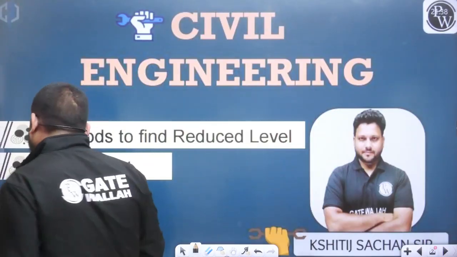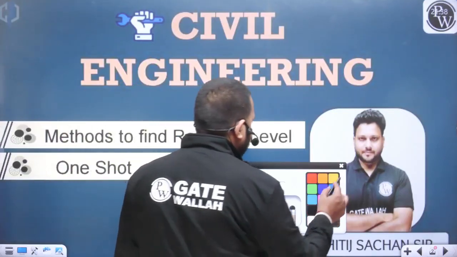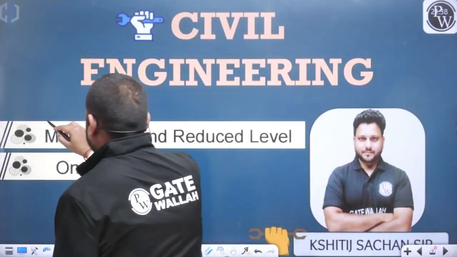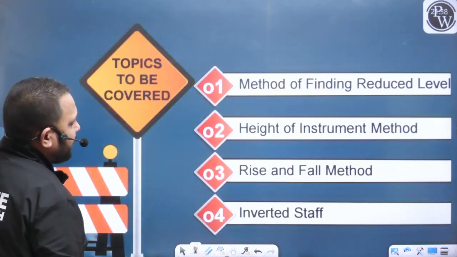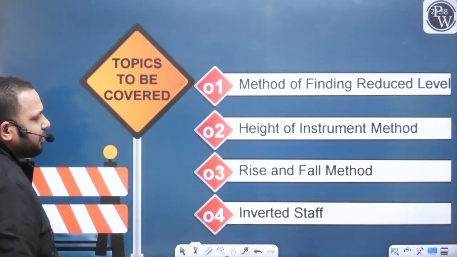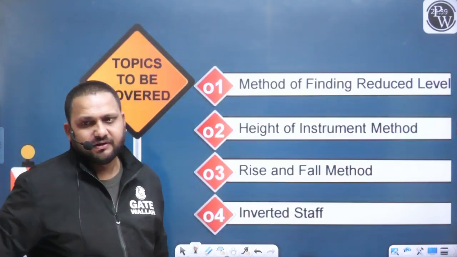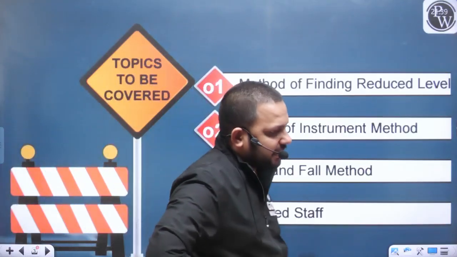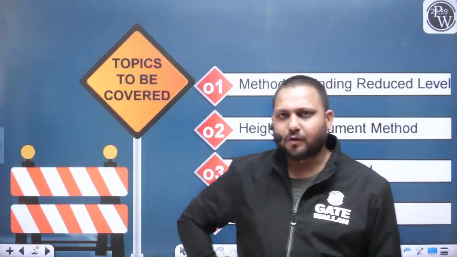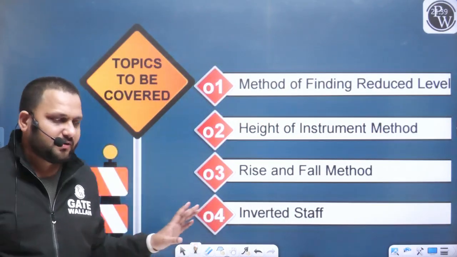In this class we will talk about the methods to find out the RL in the leveling work. So what are the various methods? The height of the instrument method, the rise and fall method, and we will cover a very important concept, that is the concept of inverted staff. So these are the topics that we will cover in this class. But before moving to these topics, we will discuss the field work in the leveling work.